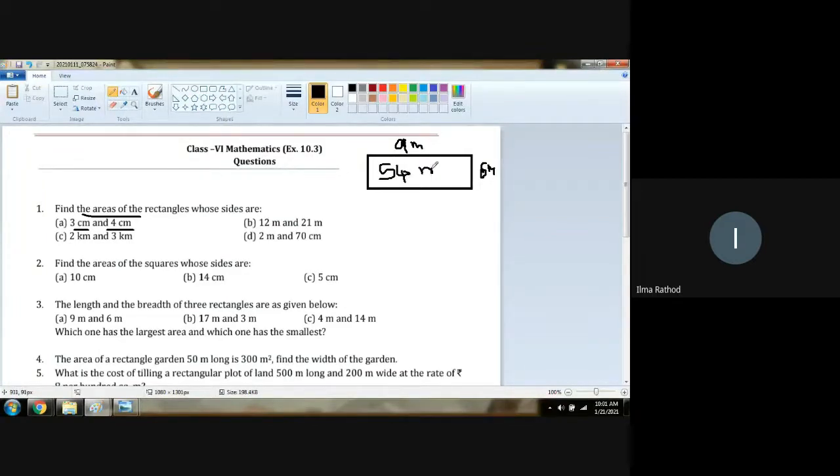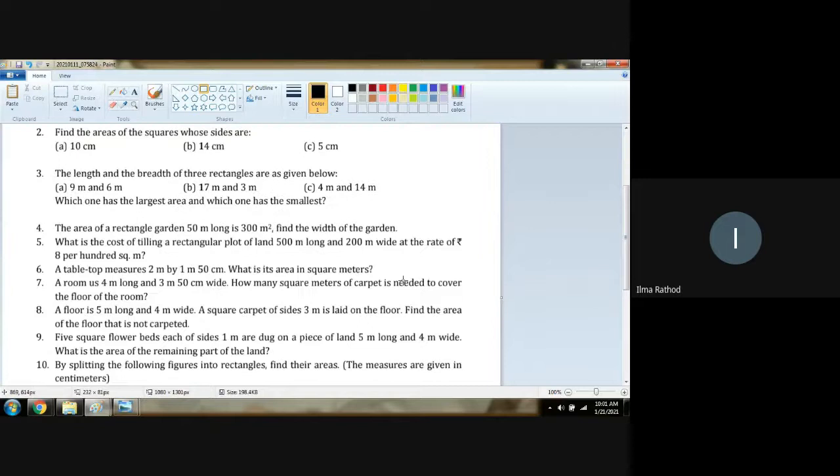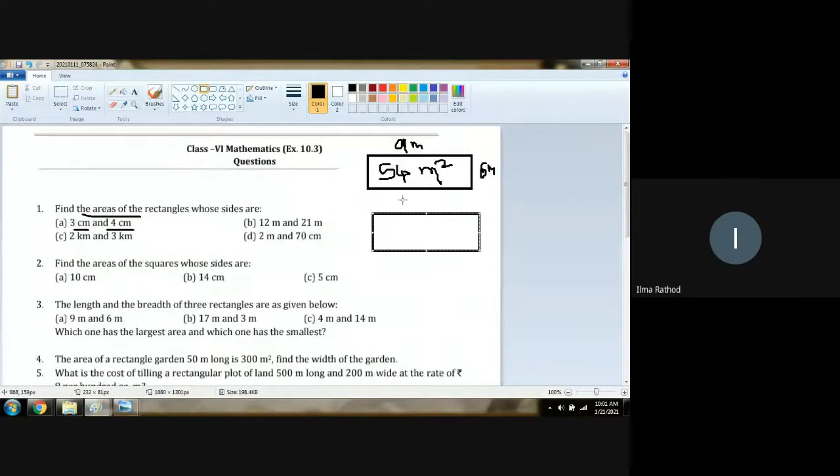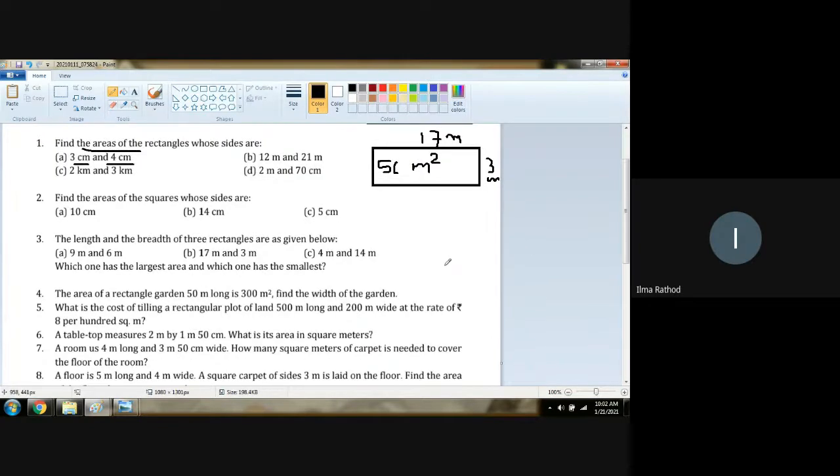54 meter square. Second rectangle. Can I say this is 17 and 3? Length is 17 meter and breadth is 3 meter. Sir, can I say the answer? Wait. 3 meter. Chalo, answer bolo. 51 meter. 51 meter square. Meter nahi aave, meter square hoy. Meter will be multiplied. And the third rectangle.